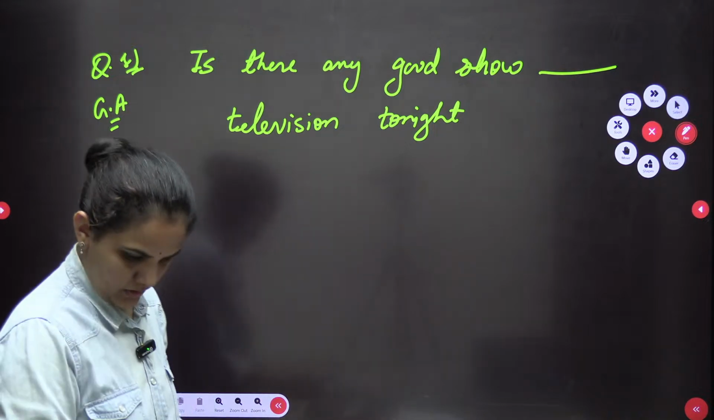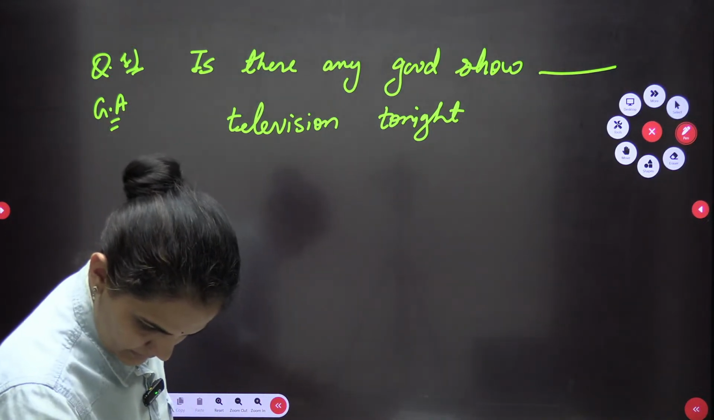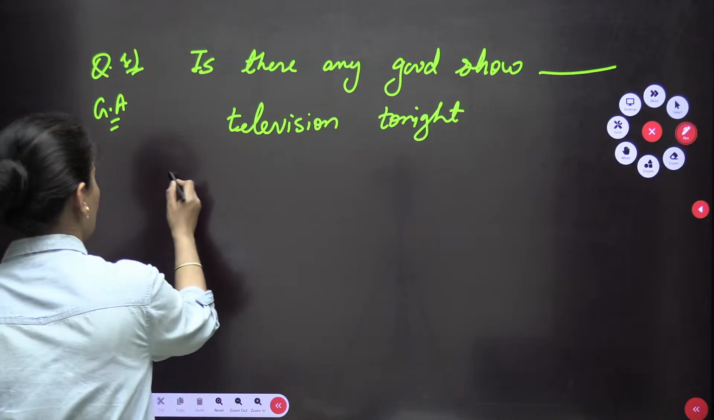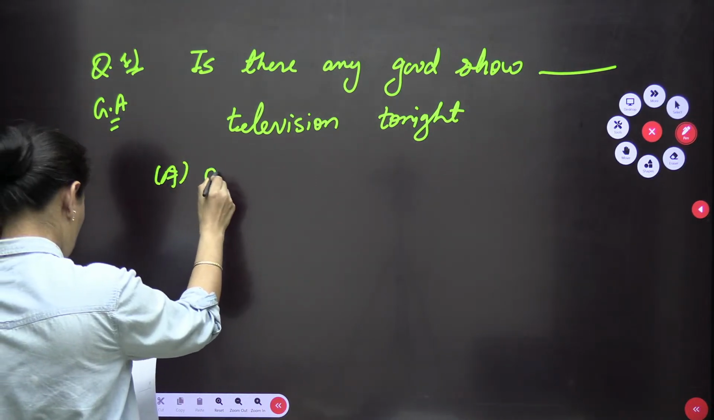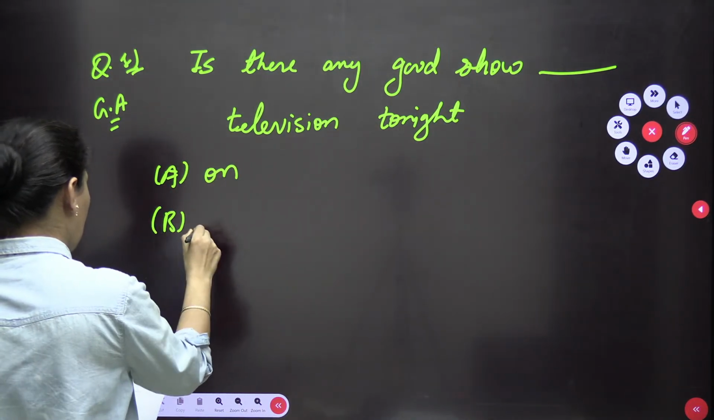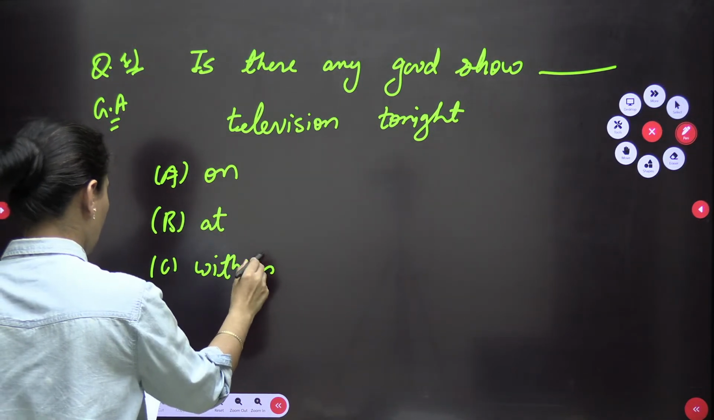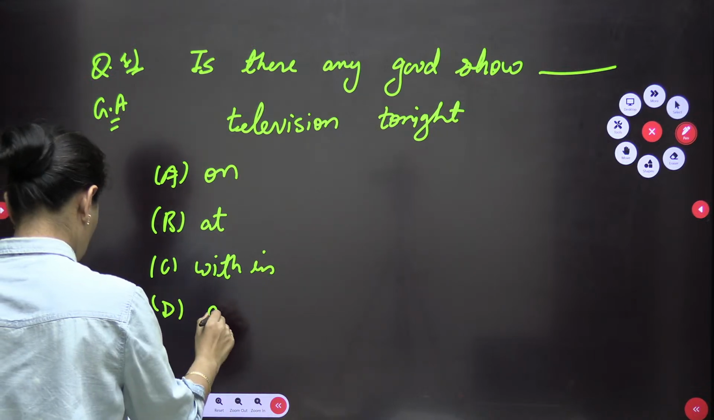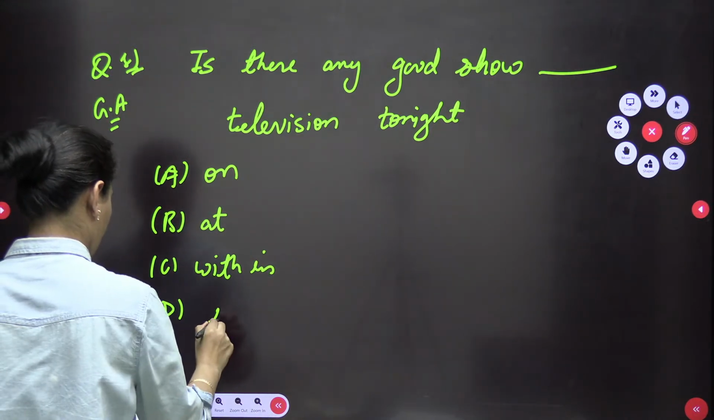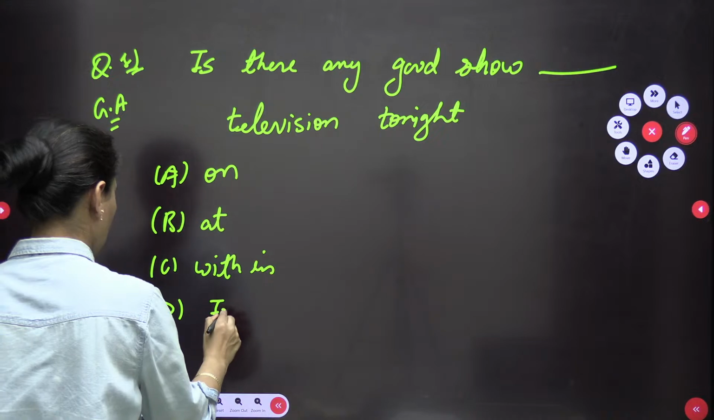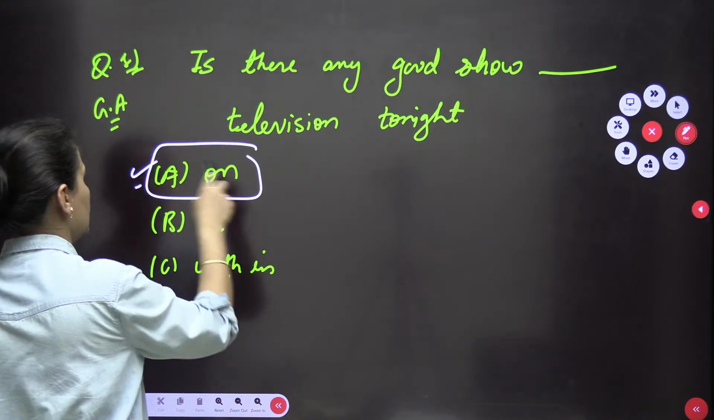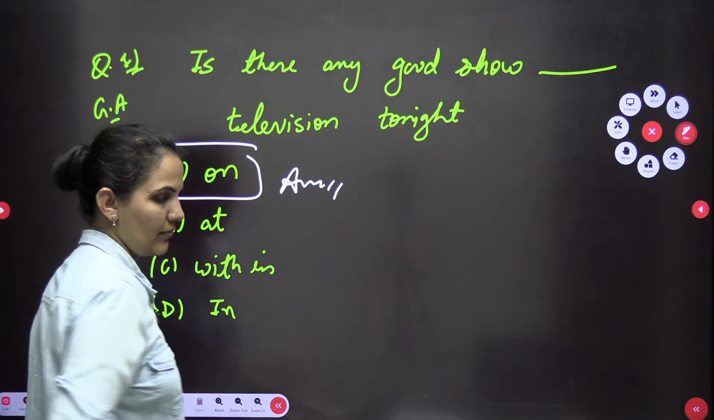All right. So here we can go with it very easily. I think some options are available: on, at, within or in. So we know very well the very basic English rule. It should be on the television. Okay, a very basic English question.